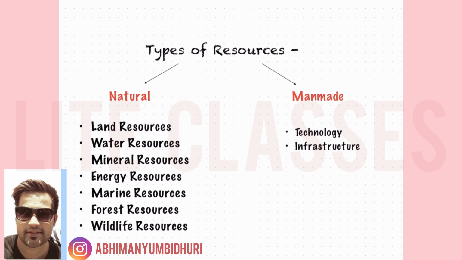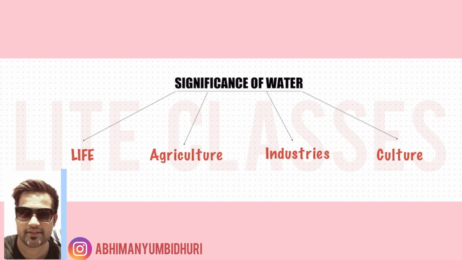In the next part of our series covering the topic of GS paper 1, that is distribution of key natural resources, we're going to cover water resources. In the previous video, we have already completed land resources. Water is fundamental to almost every aspect of our existence.